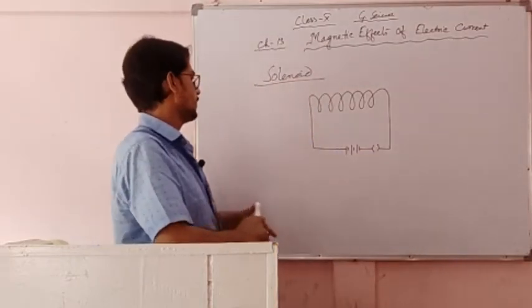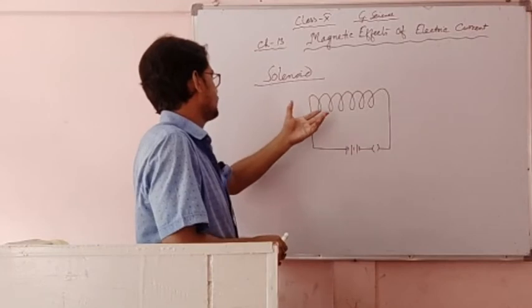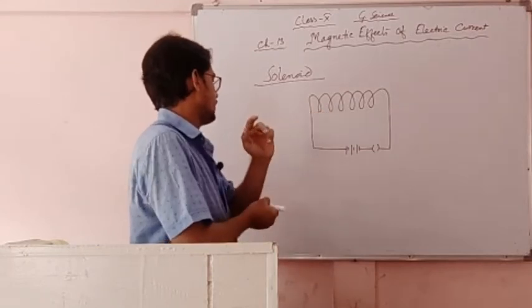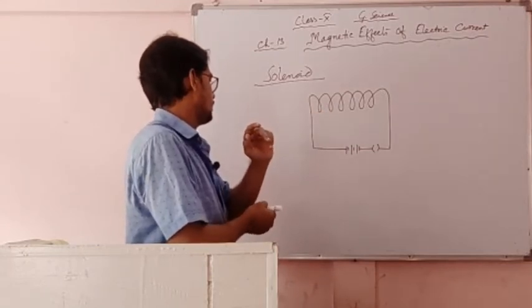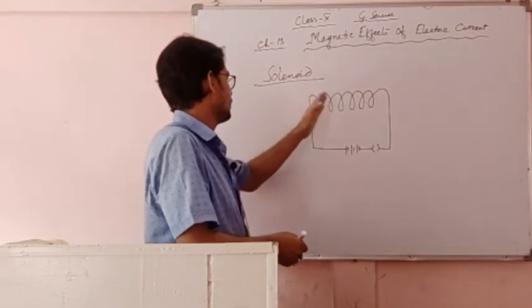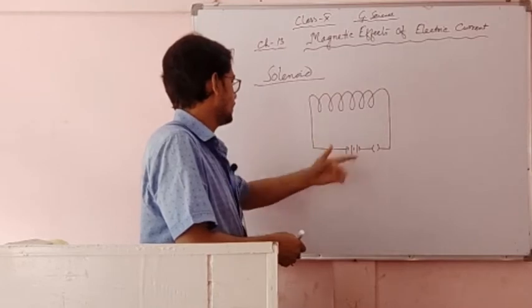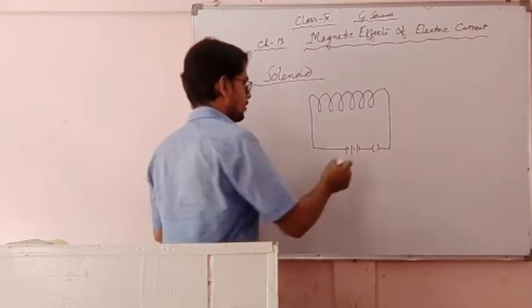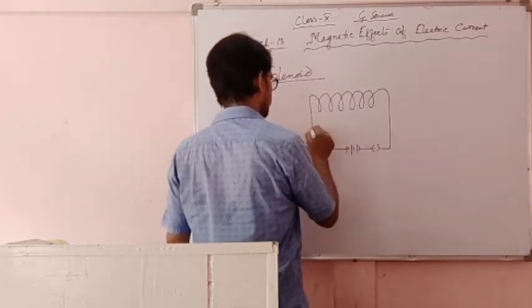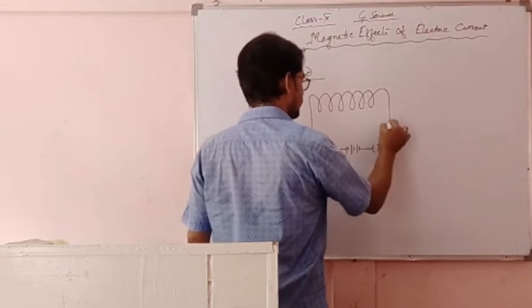Solenoid means many turns of wire are there, more than thousands, and at the two ends of these turns a battery is connected, and a key is there. When this key is on, current flows through the turns.